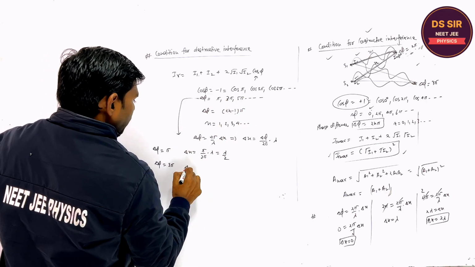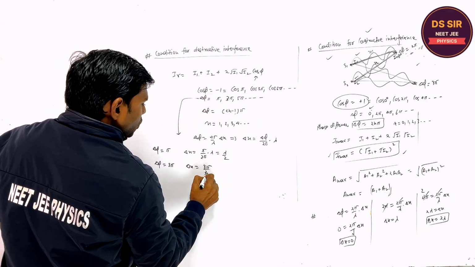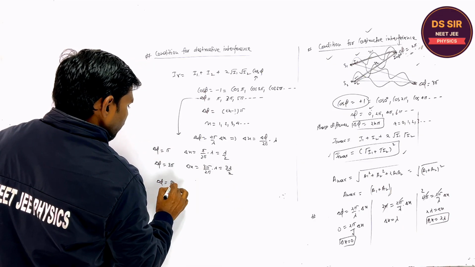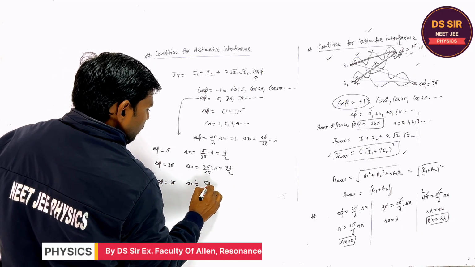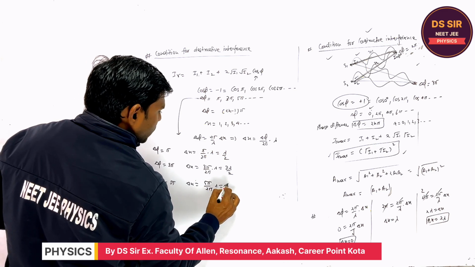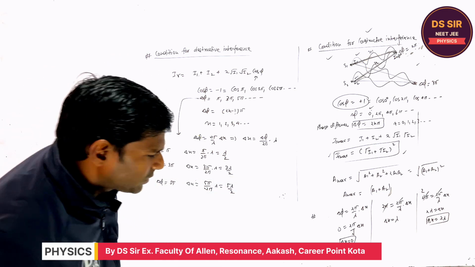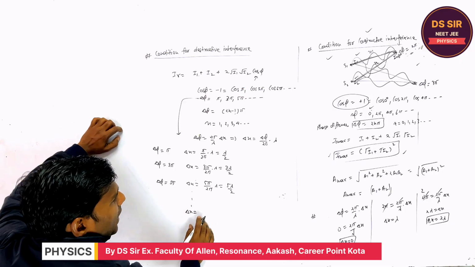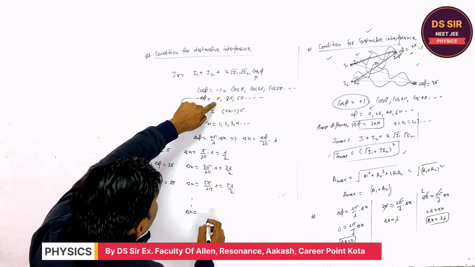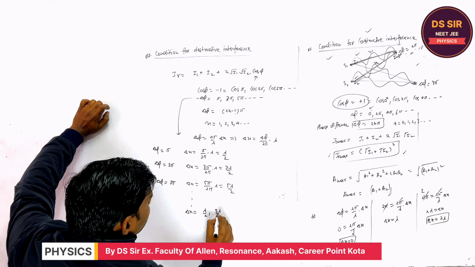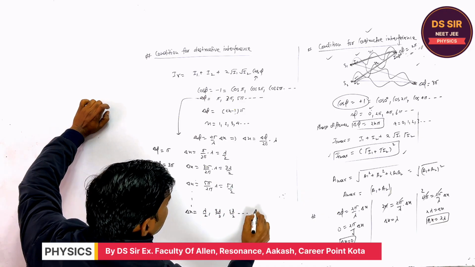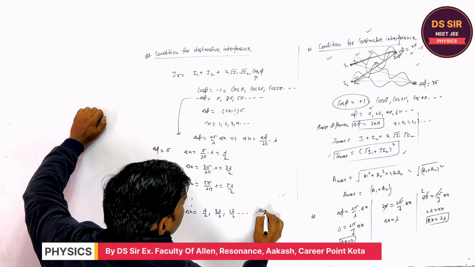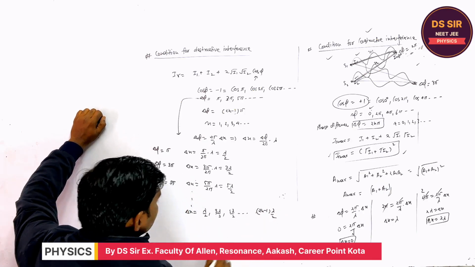If it is 3 pi, 3 pi upon 2 pi into lambda is equal to 3 lambda by 2. 5 pi, 5 pi upon 2 pi into lambda is 5 lambda by 2. Is it clear or not? So it means the path difference must be equal to lambda by 2, 3 lambda by 2, 5 lambda by 2, in general (2n minus 1) lambda by 2. Is it clear or not?